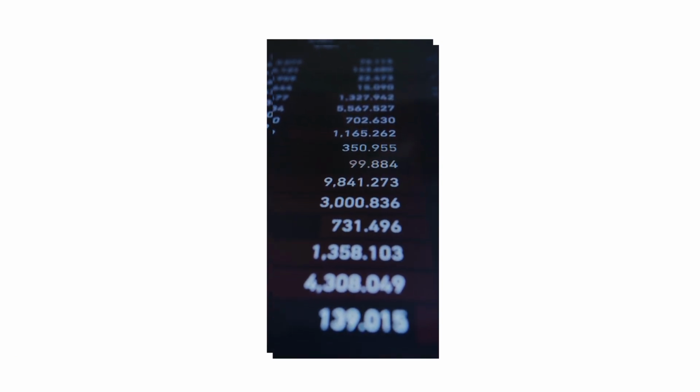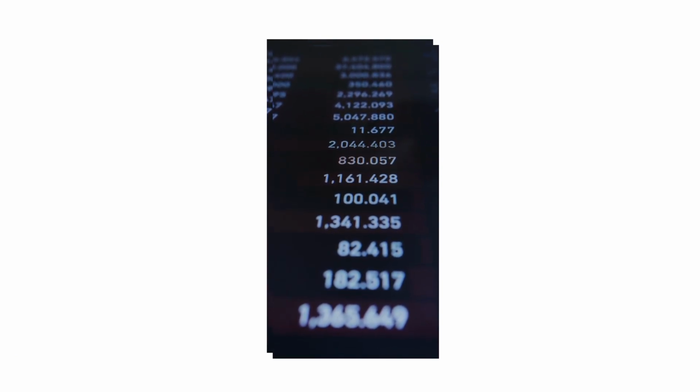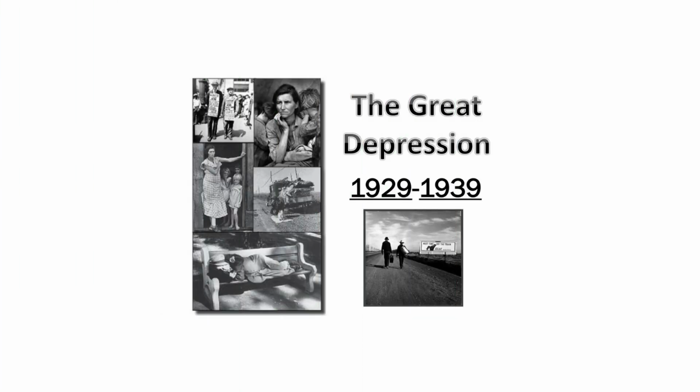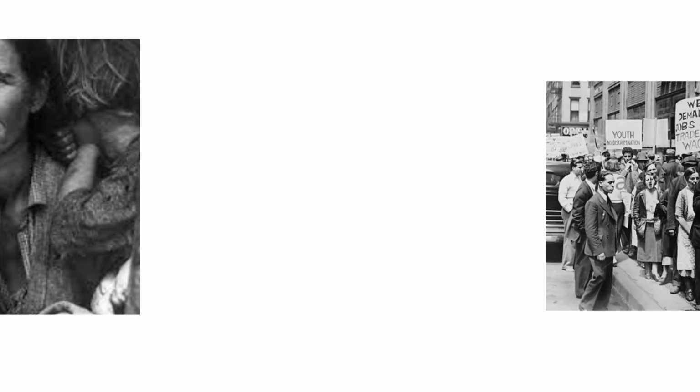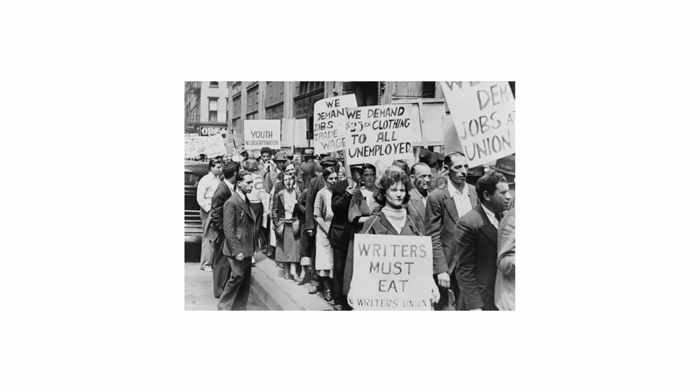There have been several instances of stock market declines in the past 100 years, including the Great Depression, 1929 to 1939. The stock market crash of 1929, also known as the Great Crash, was a major factor in the Great Depression. The stock market declined by 89% from its peak in 1929 to its trough in 1932.